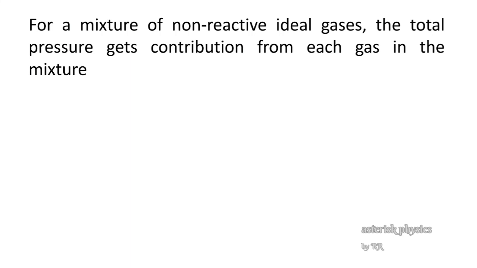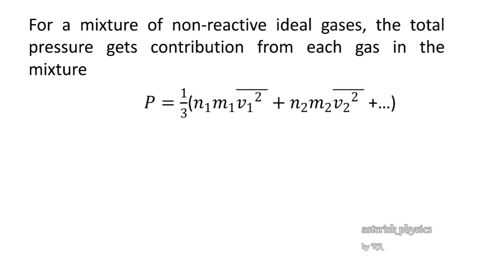For a mixture of non-reactive ideal gases, the total pressure is the contribution from each gas in the mixture. That is, pressure P is equal to 1 by 3 into N1 m1 v1 square average plus N2 m2 v2 square average plus so on. Here 1 by 3 N1 m1 v1 square average is the pressure due to the first gas, 1 by 3 N2 m2 v2 square average is that due to the second gas, and so on.